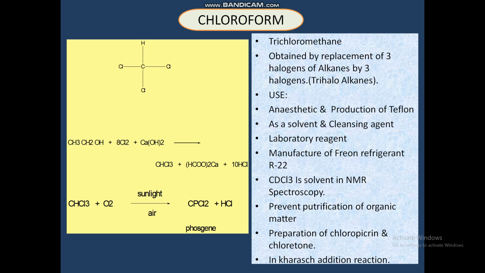Next, it is mainly used to prevent the putrefaction of organic matter. Next, in the preparation of chloropicrin and chloretone, that is the halogen derivatives, the organic compound.